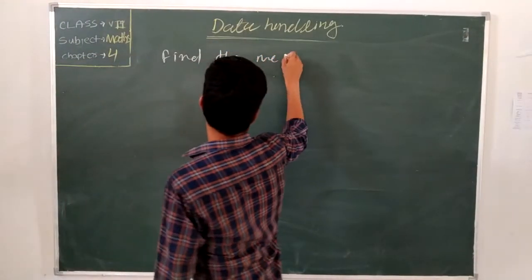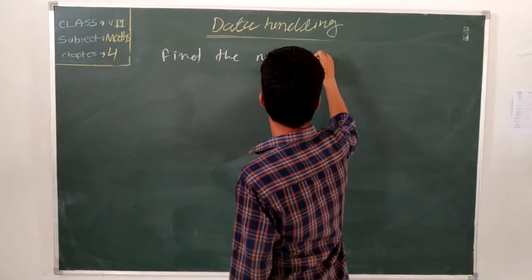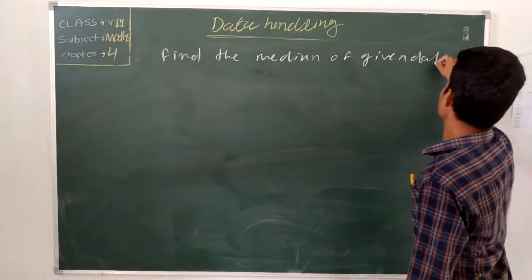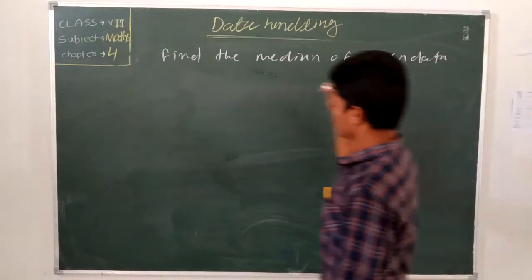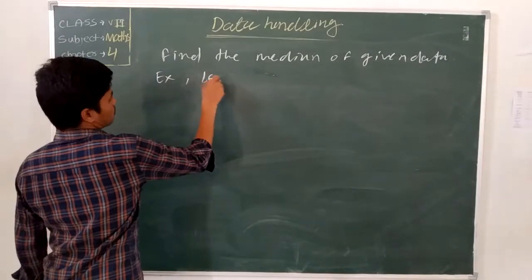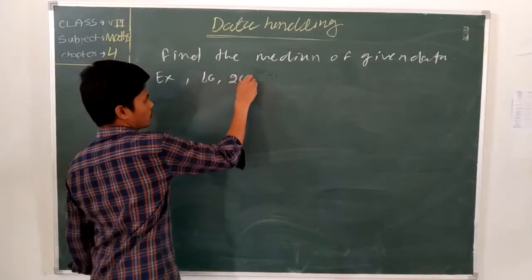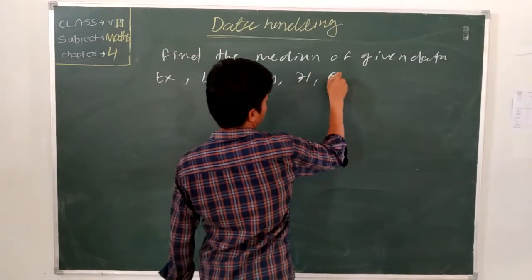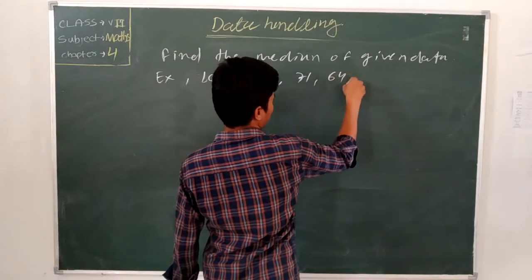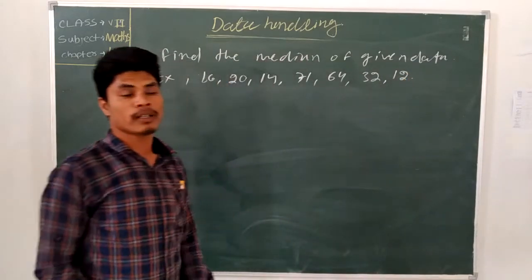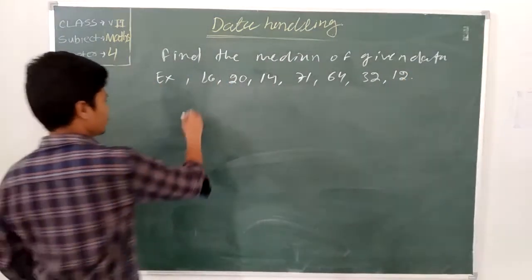Find the median of even data. 16, 20, 30, 31, 64, 52, 12. Then last, we arrange into ascending order.